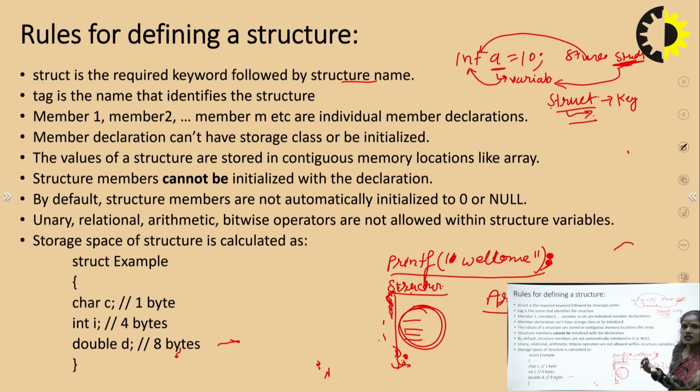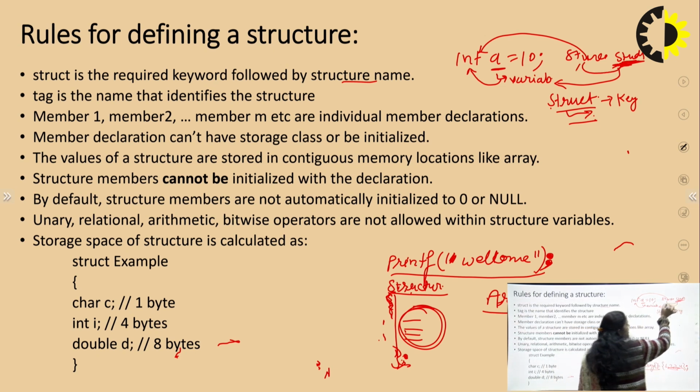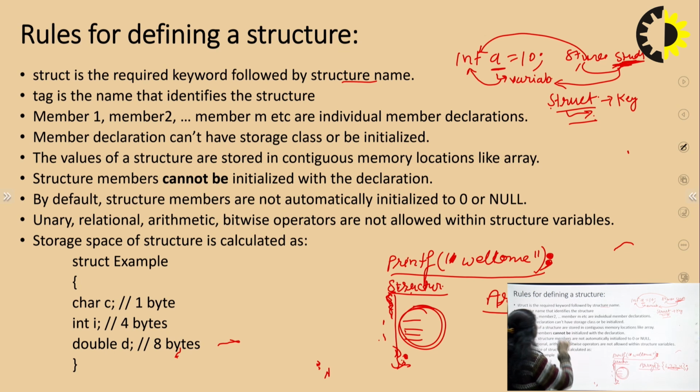In a way we are designing it; we don't know its existence before this, but we are defining that a physical structure of this kind is being made, and this physical structure or physical configuration is known as the structure. So basically, whenever you are designing the structure you have to use the keyword struct. Next we will talk about the tag, and this tag is nothing but the identifier.